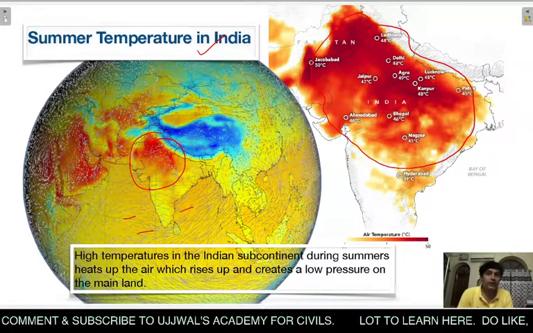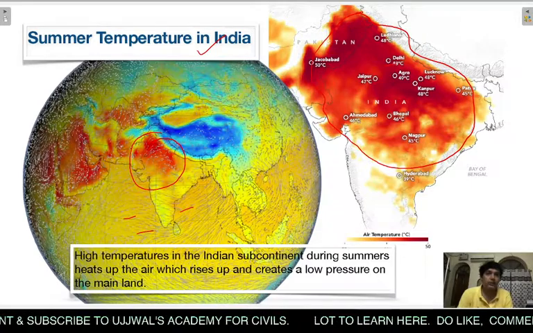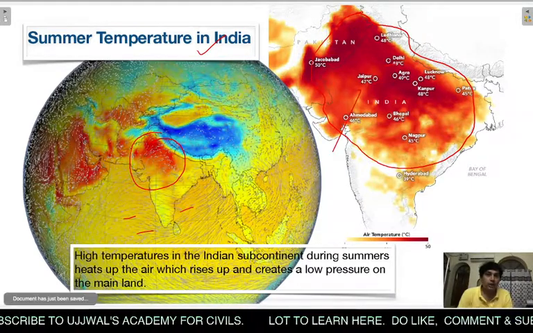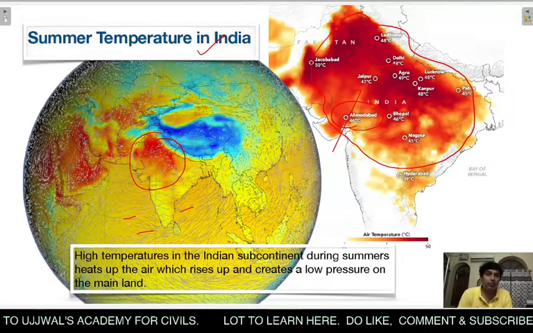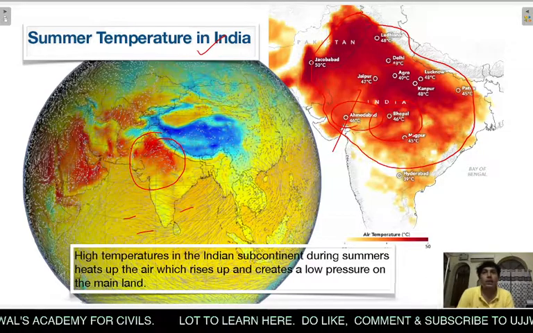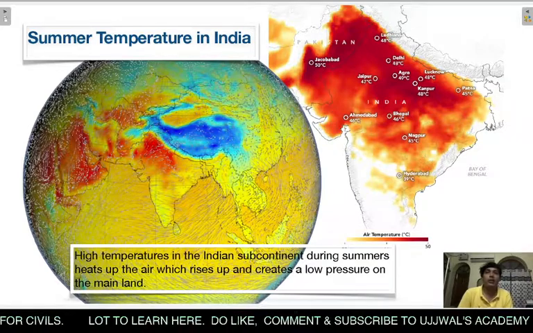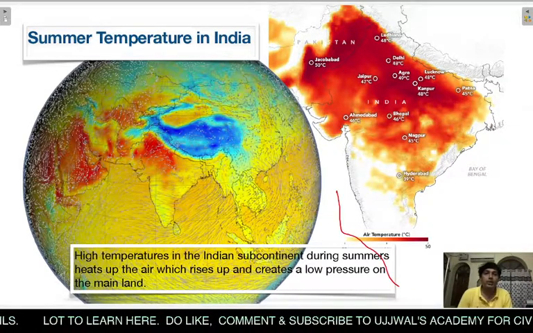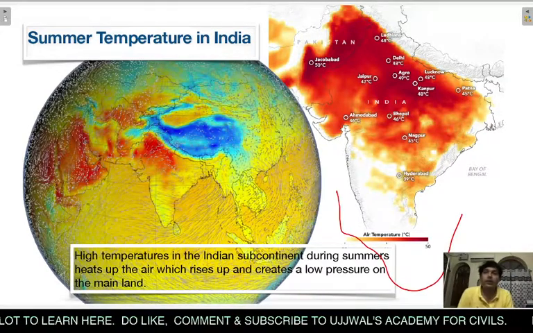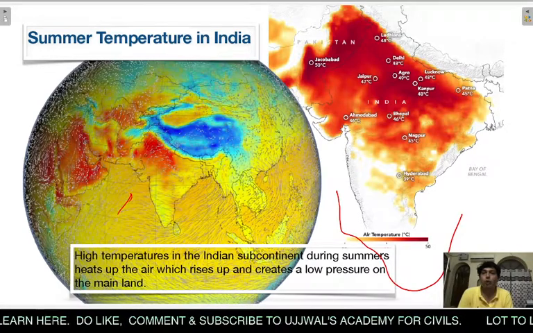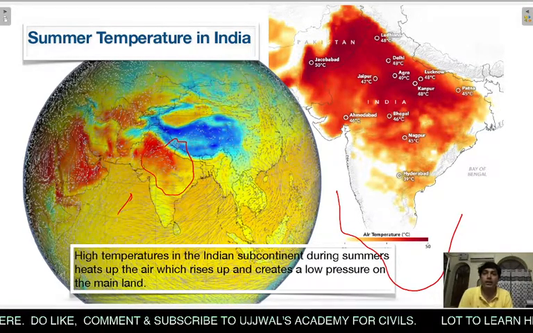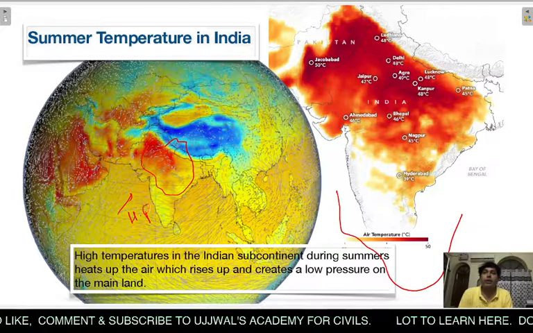Delhi has got 48 degrees Celsius, Jaipur has got 47 degrees Celsius, Ahmedabad has got 46 degrees Celsius, Bhopal has got 46 degrees Celsius. That means these temperatures are quite high as compared to the surrounding oceans in this region. So there is a creation of low pressure in this region and a relatively high pressure in the ocean region.